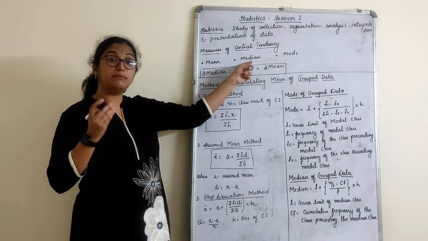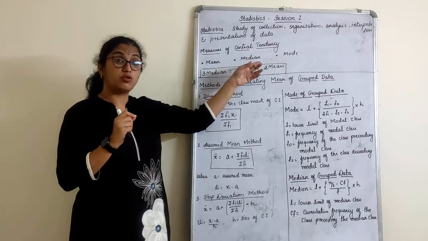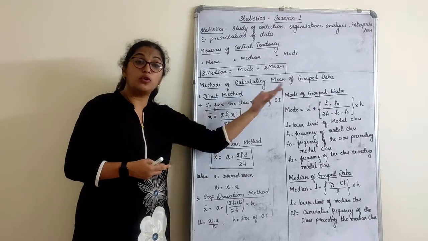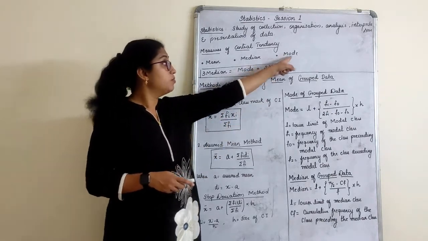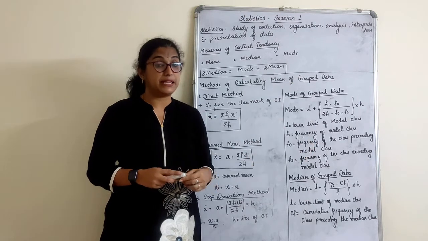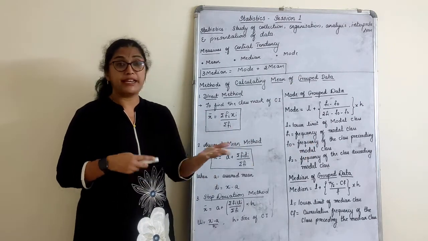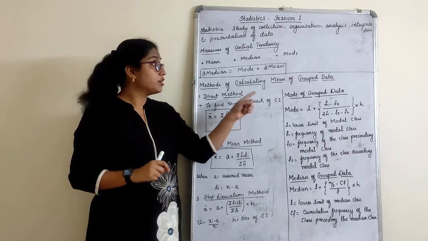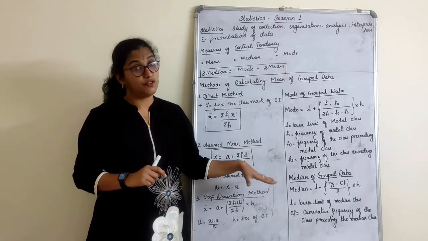Here we find the median as the middlemost score of orderly arranged data. So let us learn here how we find it for grouped data. Mode is the most often repeated score, right? For ungrouped data it is very easy, just see which score is repeated and write it down. For grouped data, we have certain formulas.